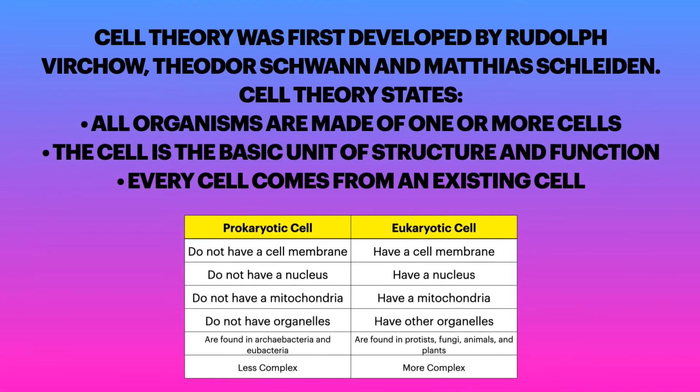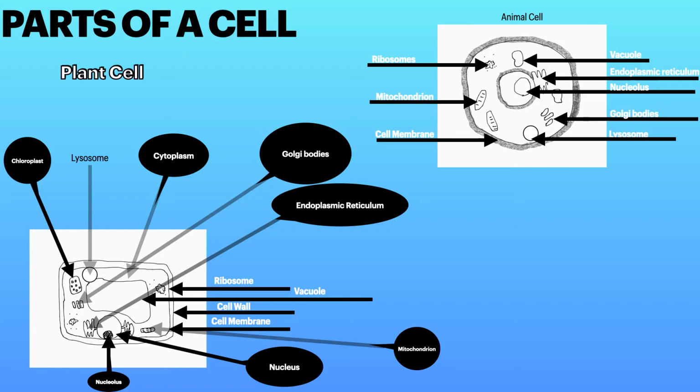The table shown here describes what I have just said. The cell parts that are written will be explained in detail in the next slide. Now it's time to review parts of a cell. In this slide, I've got 2 diagrams, one of an animal cell and one of a plant cell. Each part of the cell has arrows and/or bubbles dictating what that part is called. As we go over each part, I will be explaining the function of every part. Now, let's actually go over each of these parts.